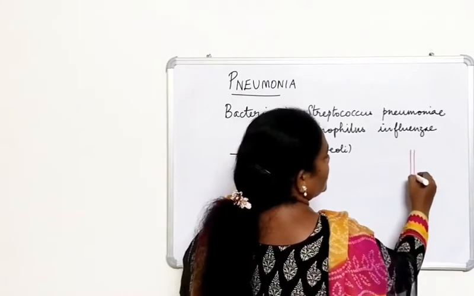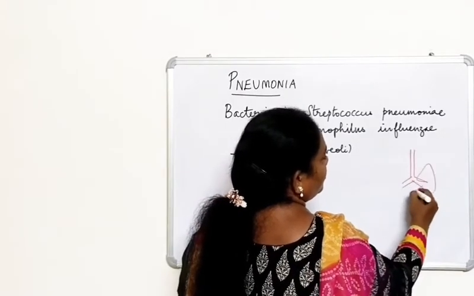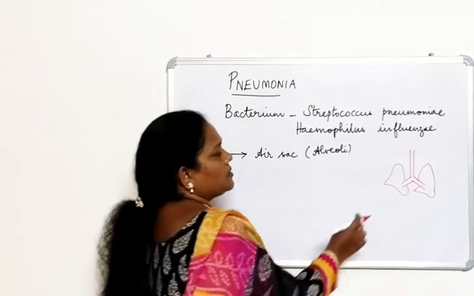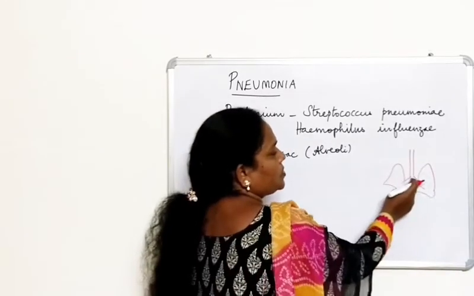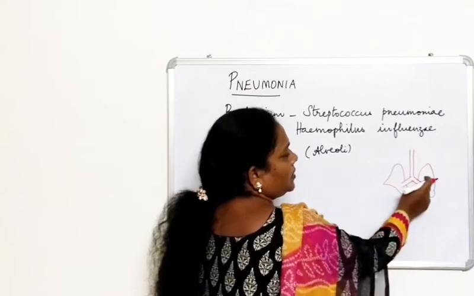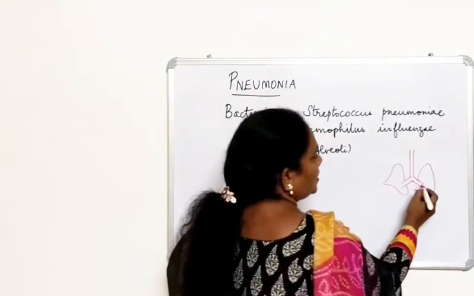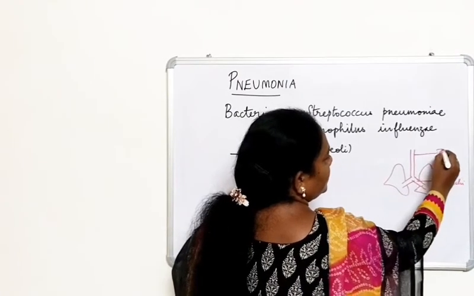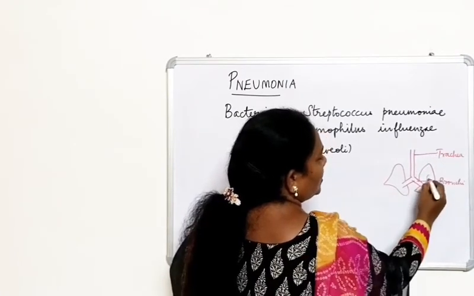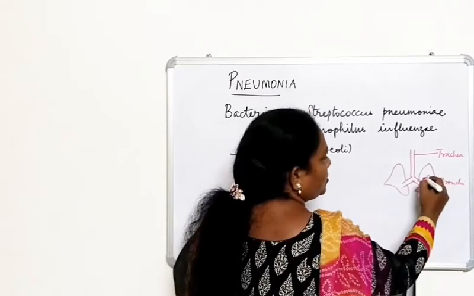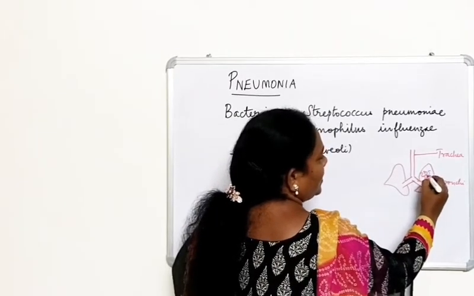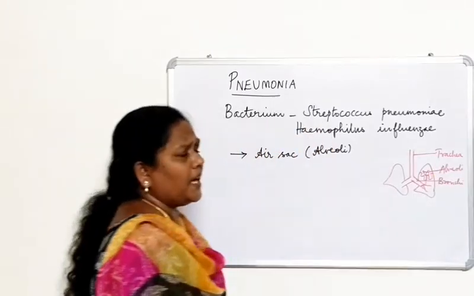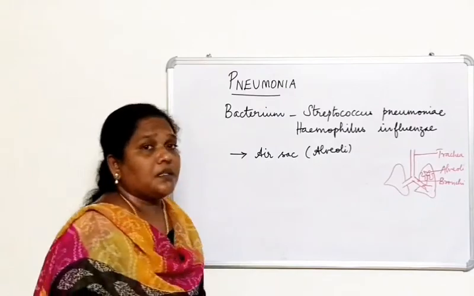You would have learned about the respiratory system, right? Here this is the trachea or the windpipe, which is divided into two branches. You call these the bronchi, and then you have the lungs, left lung and the right lung. The bronchi give rise to bronchioles, and bronchioles give rise to a structure called alveoli. So alveoli is otherwise called the air sac, or the respiratory sac.